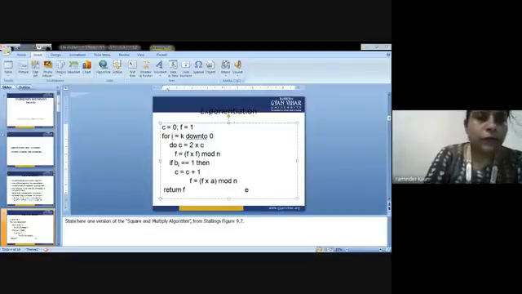I hope you are seeing this whiteboard. So it could be, this is i equal to 0 to n equal to 1.